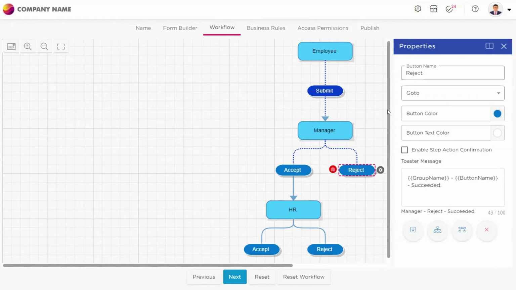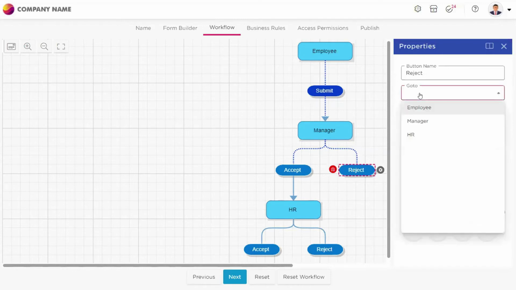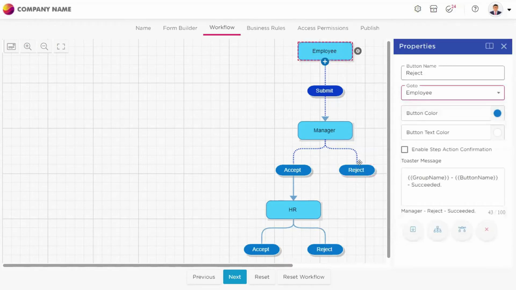So here in this reject option, I can select a step where it should redirect to. Here I want to redirect to the employee once again if he rejects it. The employee will get an email saying that your application has been rejected and you need to resubmit it. Or else, if I want to terminate it, if he rejects it, the application process will be terminated and the employee has to submit a new application once again. So if you want to terminate the process, you can simply have a terminate option here.